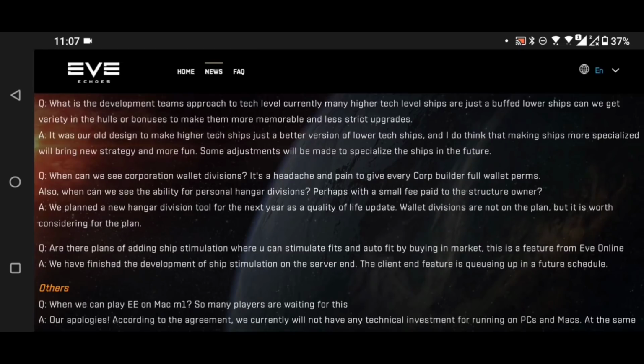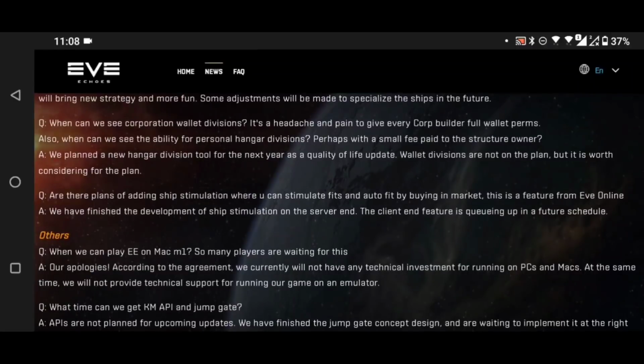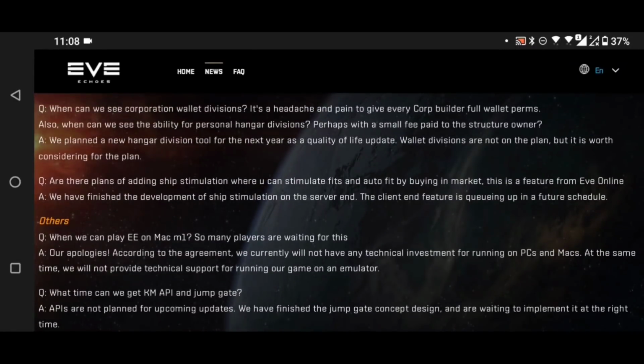The Cyclone should be a combat ship. The Cyclone Command should be about the command bursts, and it should lose something from the basic Cyclone in order to get those command burst specialties. That's my opinion, and it seems the developers are actually agreeing on that. Some adjustments will be made to specialise the ships in the future, and I'm super excited for that.